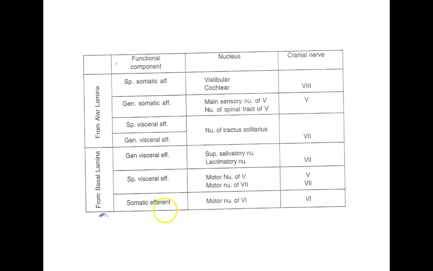So that is the different types of cranial nerve nuclei which are located in the pons, and they are derived from our alar and the basal plate.